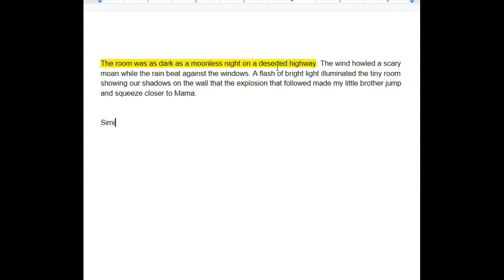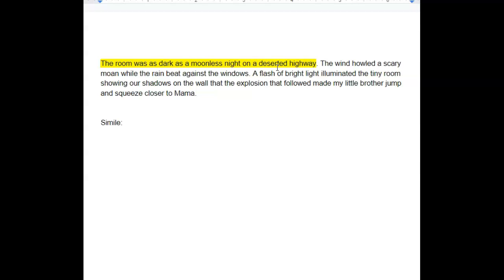So now I know it's a simile, some kind of figurative language, but now I need to know what it means. So what does this mean? Okay, so I'm going to think of a room. It said it was dark as a moonless night on a deserted highway.